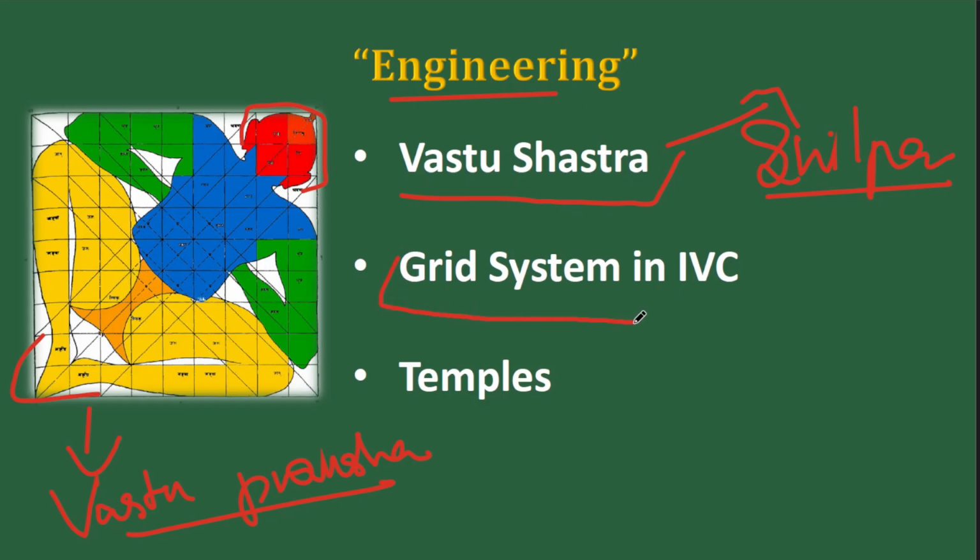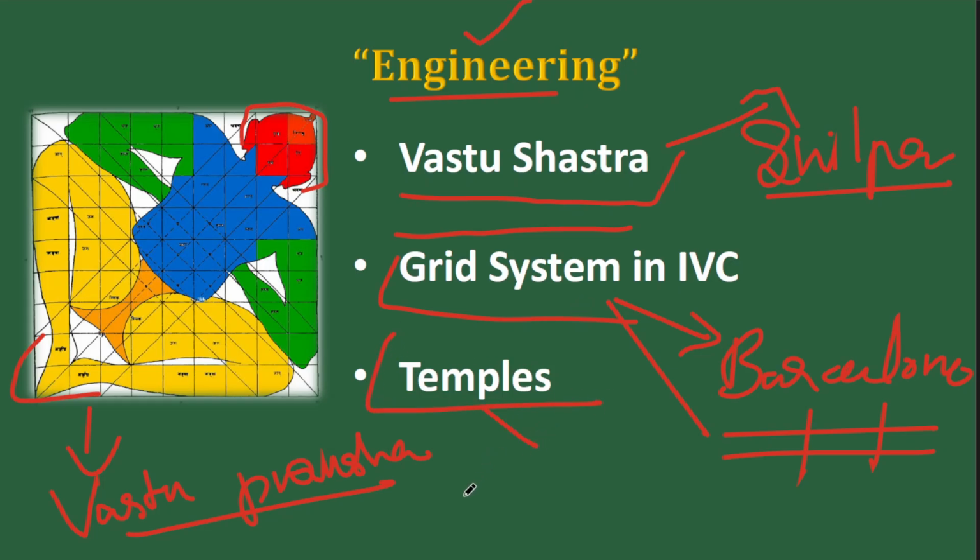Second, we can give an example of the grid system in Indus Valley civilization. So grid system is something that is followed even now. Take the case of Barcelona, the modern town. Or you take the case of Chandigarh. Everything is planned proportionally. This is something that can be traced back to the Indus Valley times. So that was the development in the field of engineering during the Indus Valley time. So that can be an example. Then temples. There you can talk about rock cut temples during that time, which got transformed to structural temples. Then when we talk about the medieval, we can develop it into Dravida, Nagara styles. But here, just talk about rock cut and structural temples.